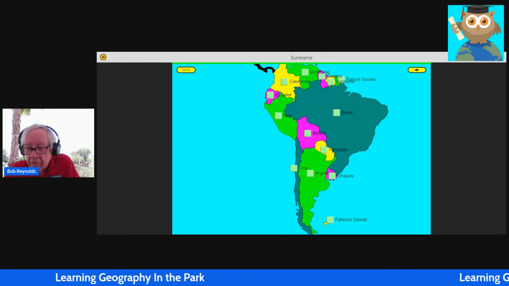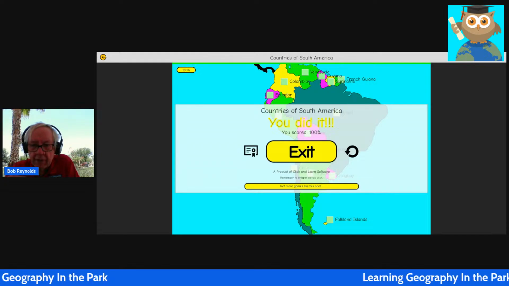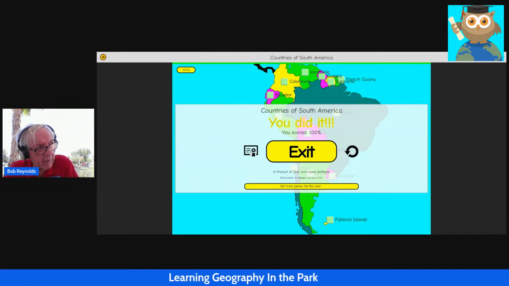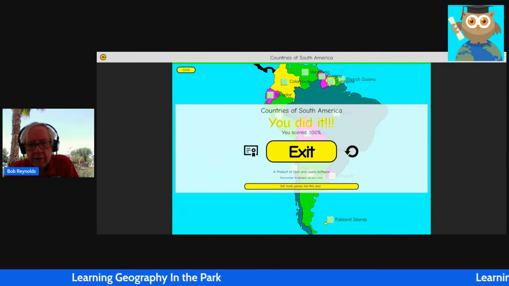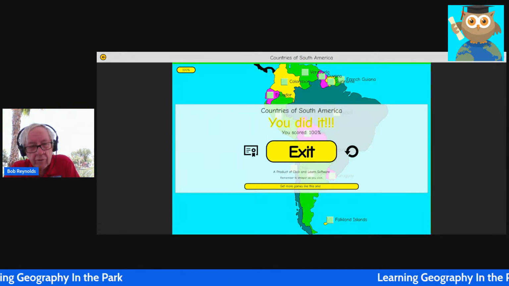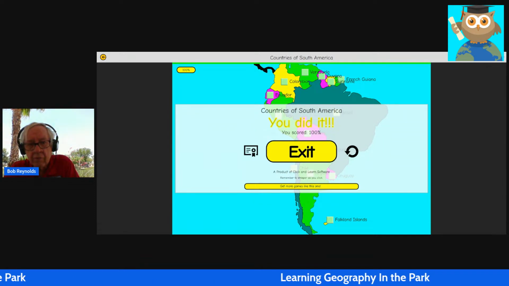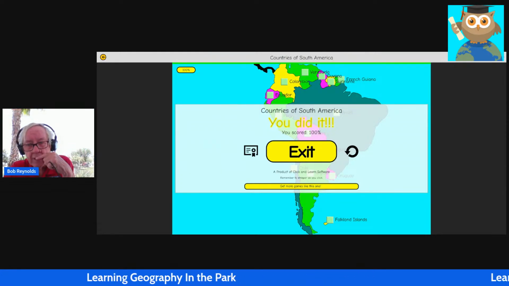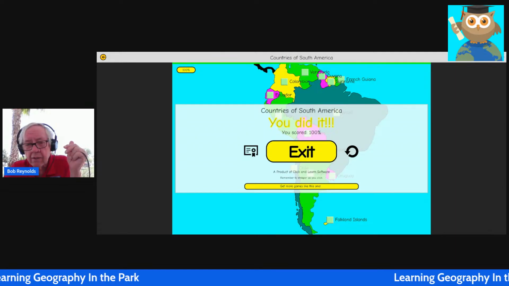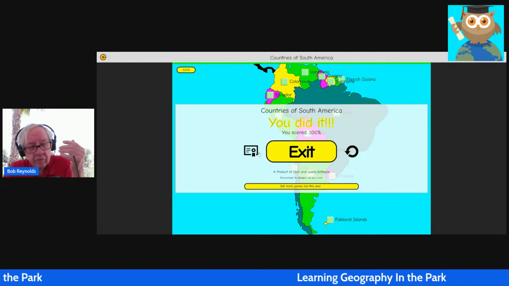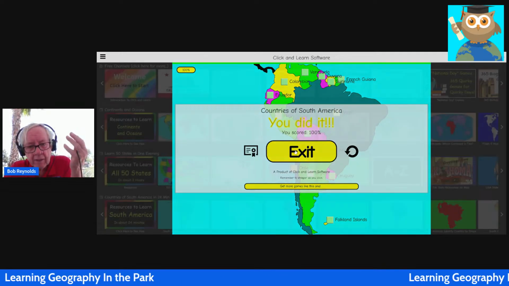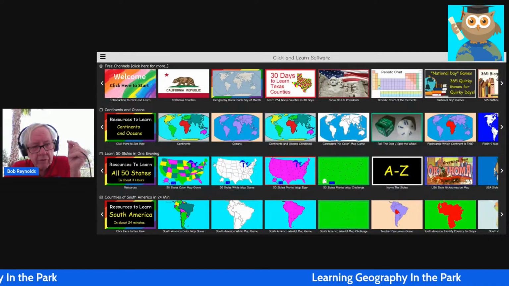Once you go through the test mode and finish the game, you can print a certificate. If I were to click this button, it would display a certificate that I could download and print and show my teacher, or just have in my collection of things I've learned. If you're a registered user, it shows your user ID on the certificate, the date, and the score that you tested. Again, you can repeat, or I'm going to click exit because I got 100% and did what I wanted to do. And here's a couple of other things I want to show you.